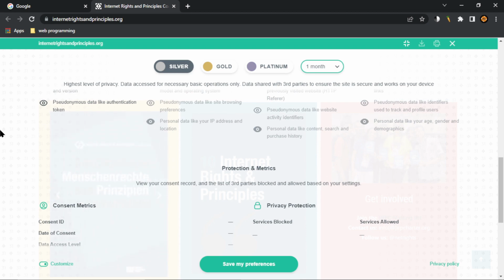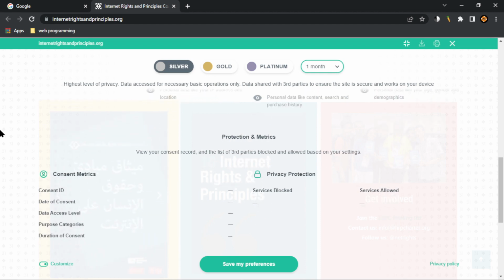Table with 5 rows and 2 columns. Row 1, column 1, consent ID. Column 2. Row 2, column 1, data consent. Column 2. Row 3, column 1, data access level. Although this table is fine. Column 2. Row 4, column 1, purpose categories. No problem with it. Column 2. Row 5, column 2. Out of table, privacy protection.